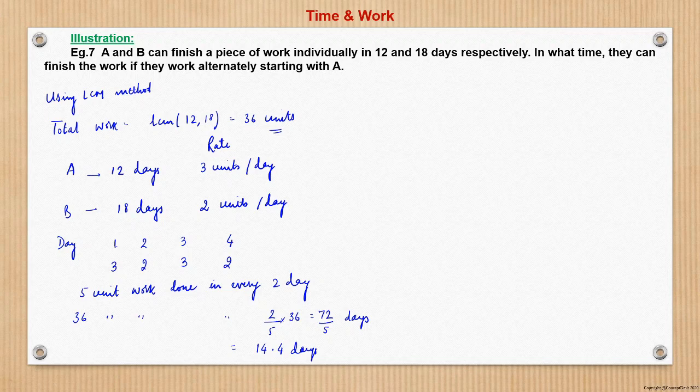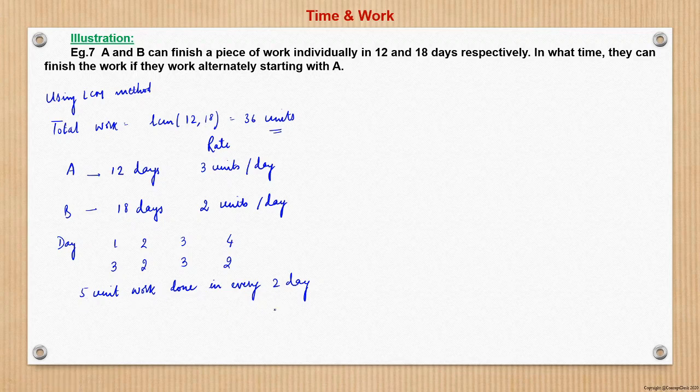Is it? Let us see this again. See here, in 2 days, 5 units of work are being completed.